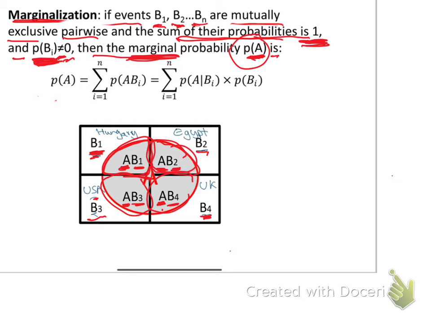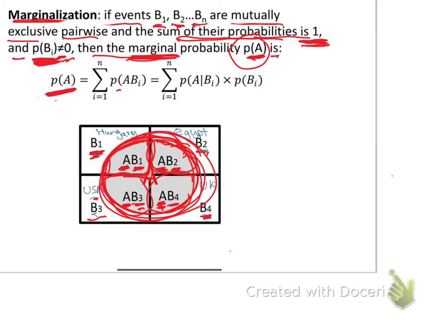So this is part of the overall. This is the overall probability of the disease A happening. Disease A occurs, and this is the total probability, but it was split: the probability in Hungary, the probability of disease A in Egypt, in USA, in the UK. This is the overall probability of the disease A. It is split. So what is the probability of the disease A in total, overall, the sum?